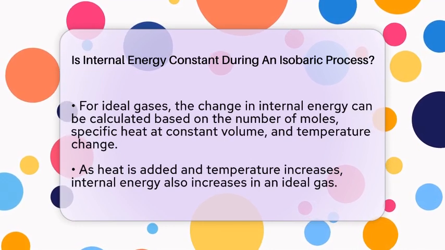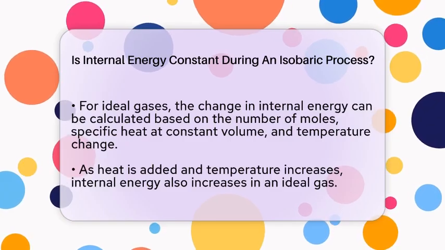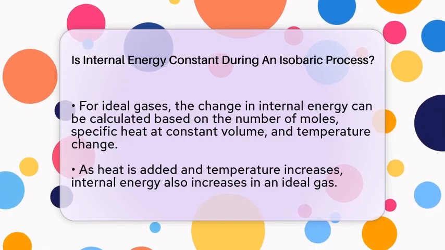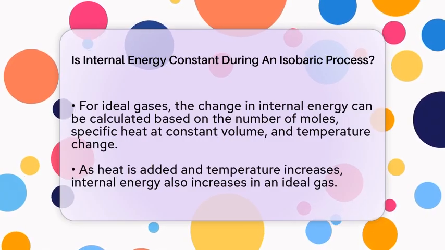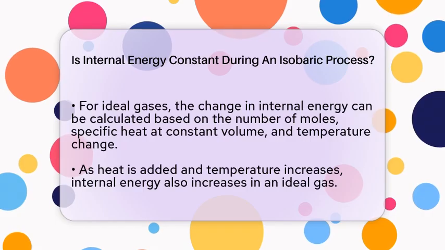In the case of an ideal gas, the change in internal energy can be calculated by multiplying the number of moles, the specific heat at constant volume, and the change in temperature. Since the temperature increases during an isobaric process, the internal energy also increases.